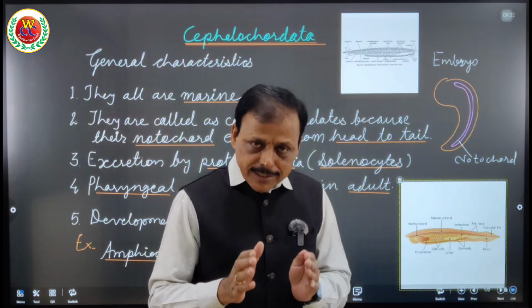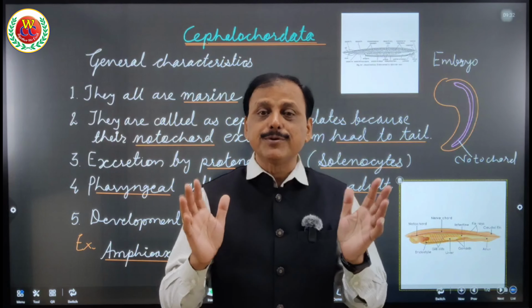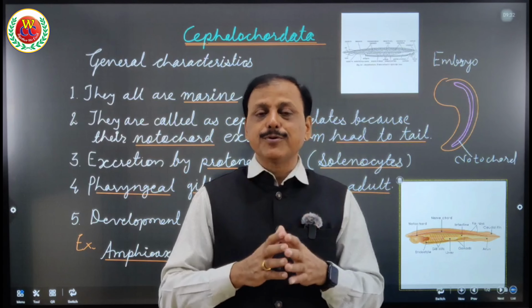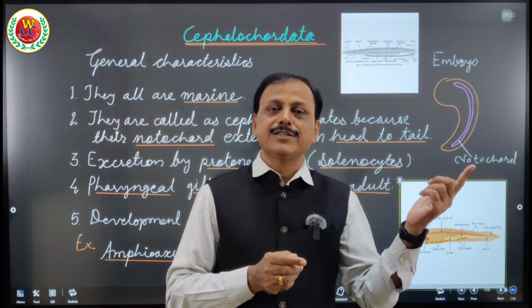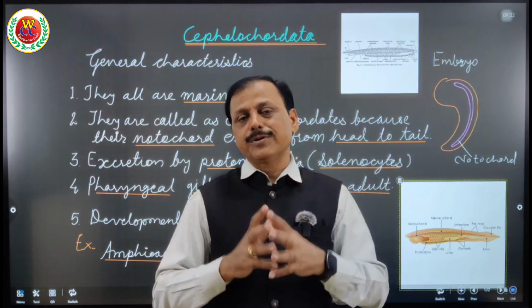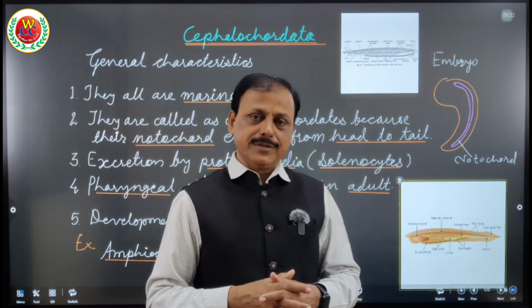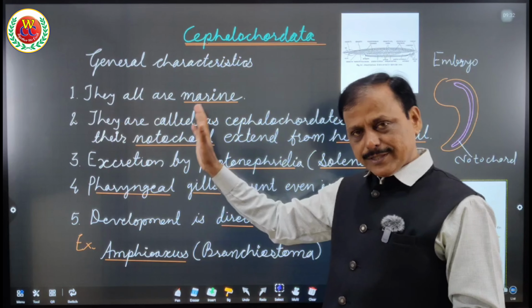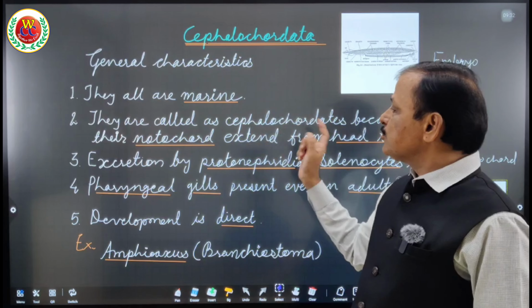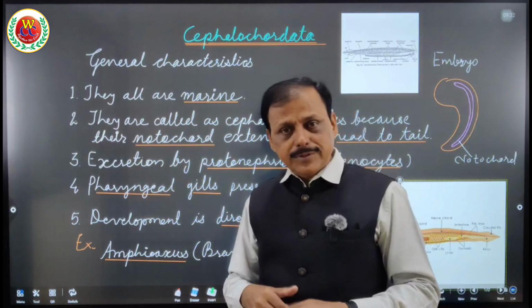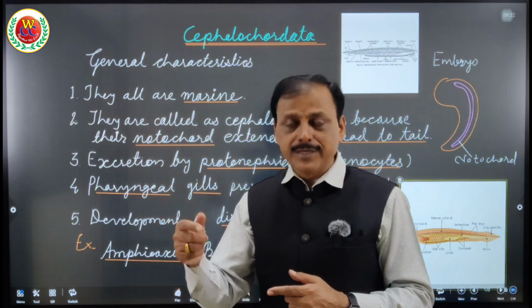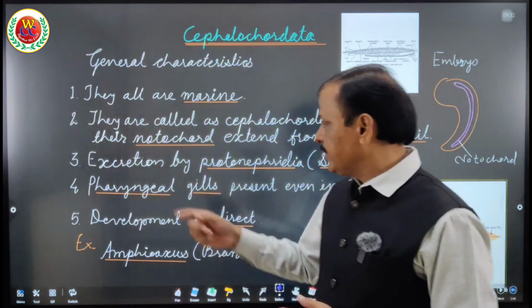Presence of notochord in Protochordate is only in embryo stage. It is not continued in adult. That is also very important, and therefore they are separated from rest of the chordate into Protochordate. Another point which is supposed to be considered for cephalochordate, naturally they are marine, aquatic. They are so called, that is what I explained you, that their notochord is extended from head to tail. Head is also known as cephalo, therefore they are called cephalochordate.